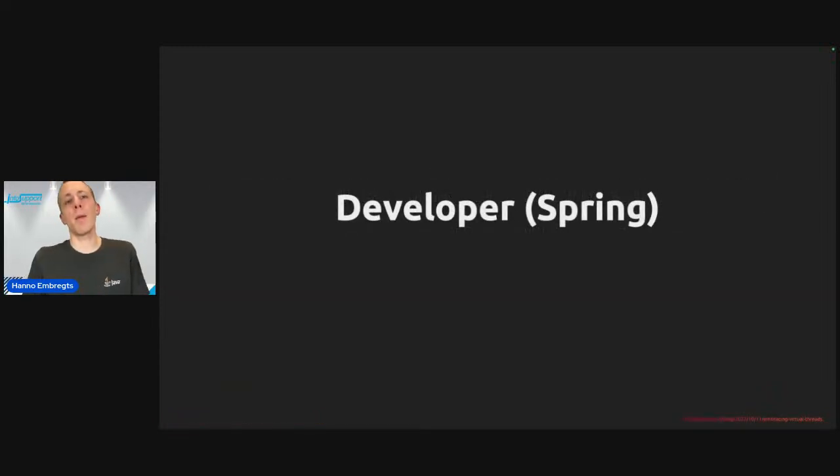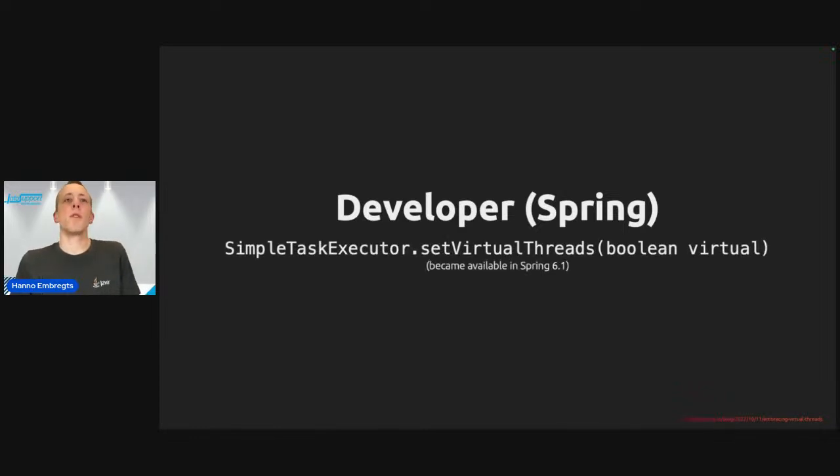If you are a Java developer that works on a Spring application, well, then it is at least possible to use virtual threads in your simple task executors using this method that became available in Spring 6.1.